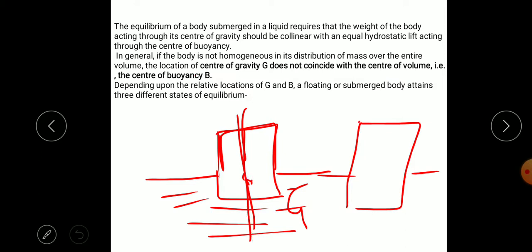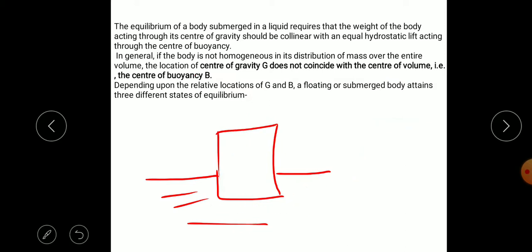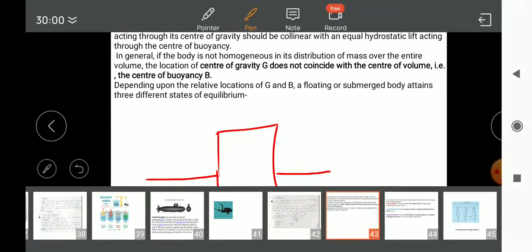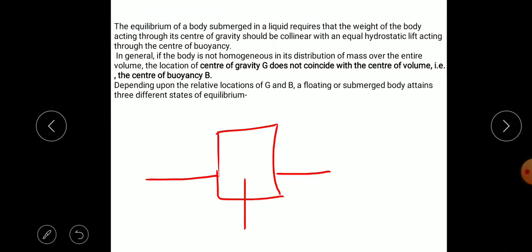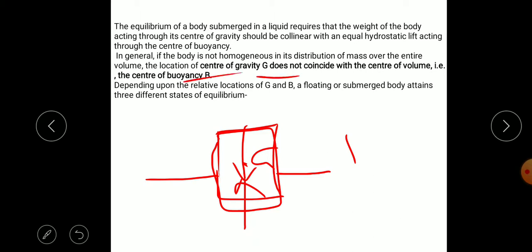We have considered here the buoyancy force FB, and the weight acting in the downward direction at G. G and B will coincide if the object is homogeneous, that is, the mass is uniformly distributed. But the objects may have irregular shapes. At that time G and B may not coincide.